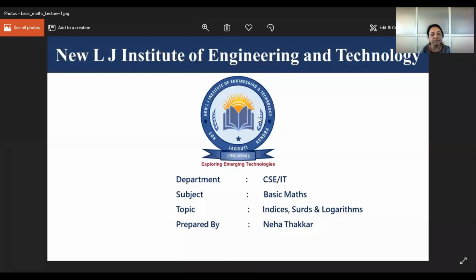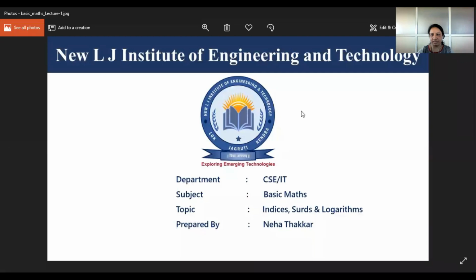Kunj Patel: Logarithm means base 10. Okay, in base of 10. Any other student? I will unmute Isha Panchal. Just give the basic meaning of logarithm, or whatever you know. I need to know that from your side, so it will be easy for me to go through these basics.